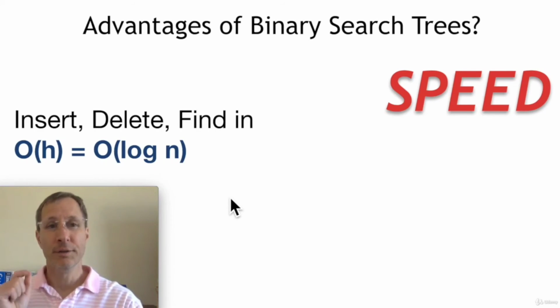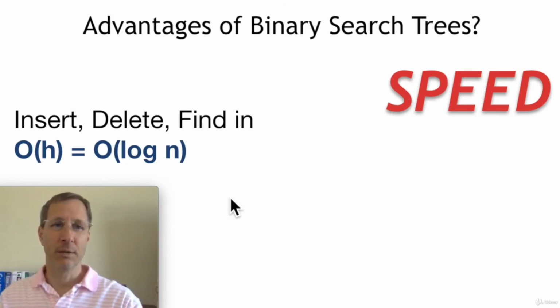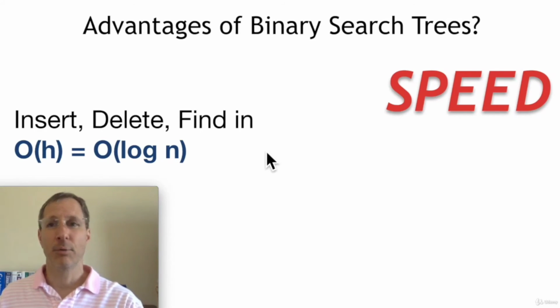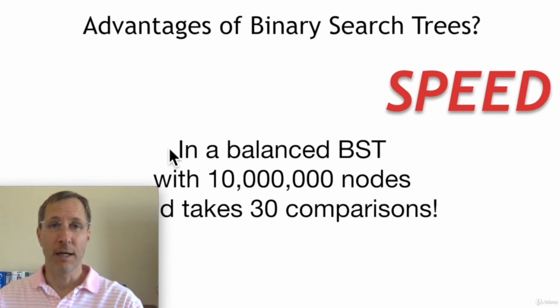You can insert, delete, and find data in a tree in big O of h, the height of the tree, depending on how many levels there are in a tree. Or, put another way, log n of the data. The log of 10 million is about 30. If you don't know what big O means, it's an order of operations, an approximation of how many operations it takes to achieve something. So you can do all of these different operations in about the log n of the amount of data you have, which is very fast.